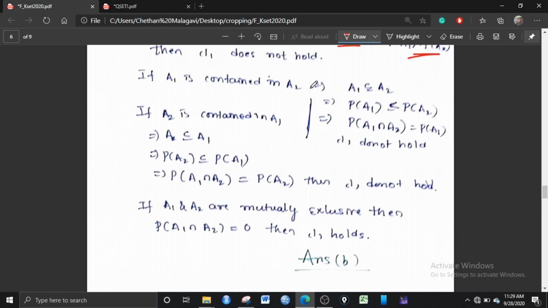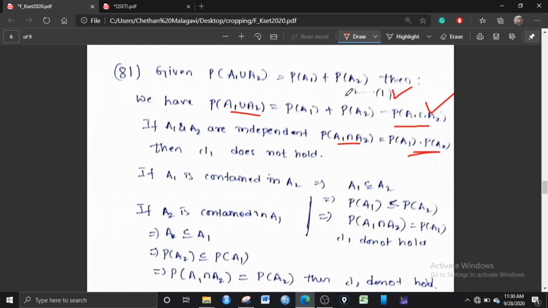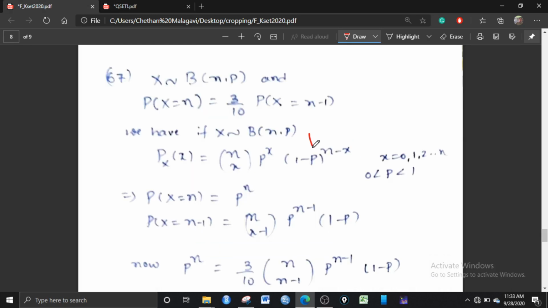And in the other case, that is, A1 and A2 are mutually exclusive, it means probability of A1 intersection A2 is equal to 0. So here there is nothing common. If this is the case, then only this one will hold. This term should be 0. If this term is 0, then this will hold. So the option is that it is mutually exclusive, option NP.